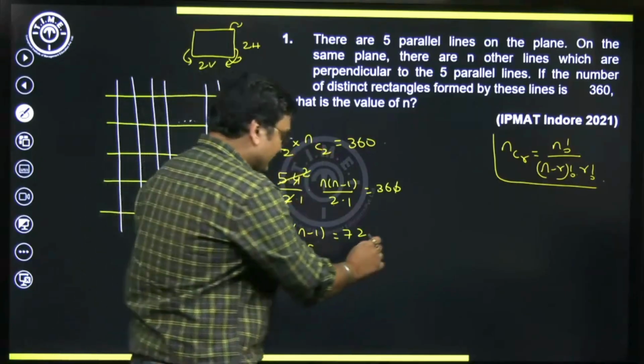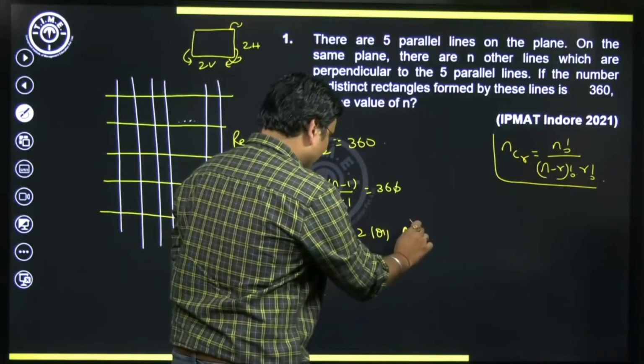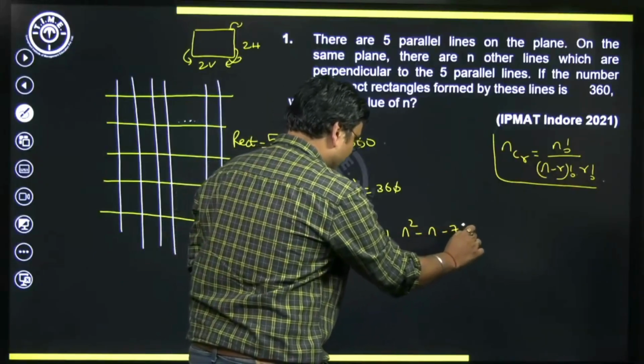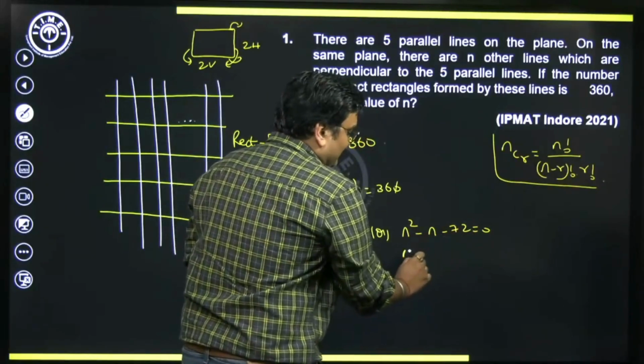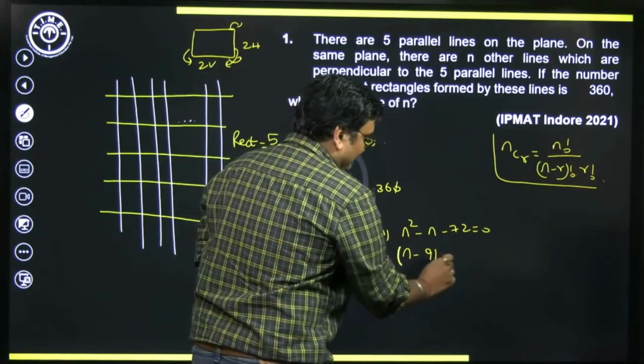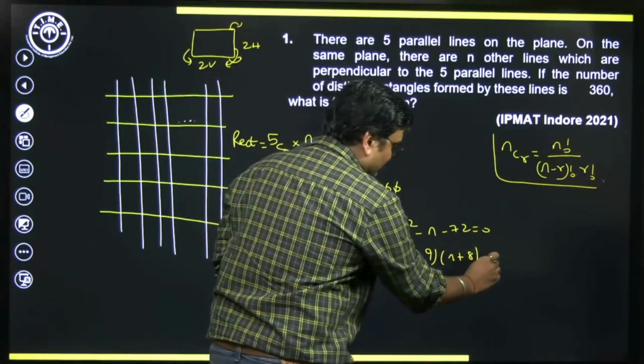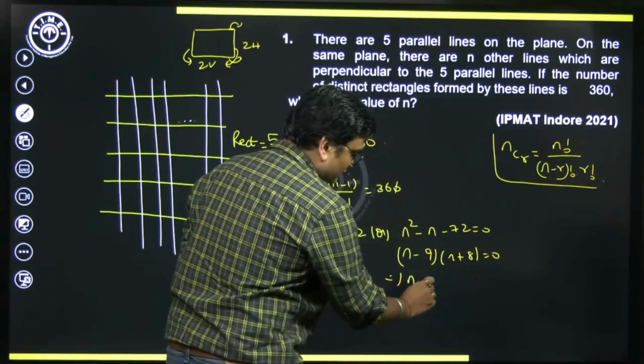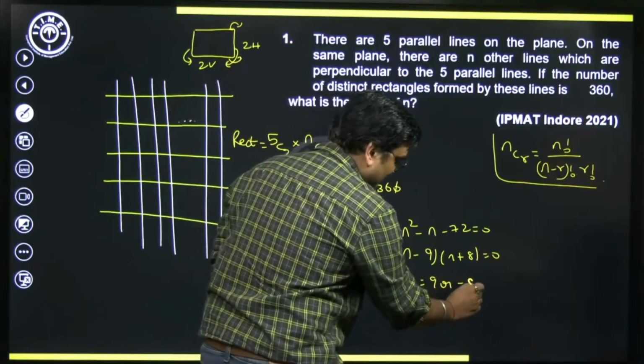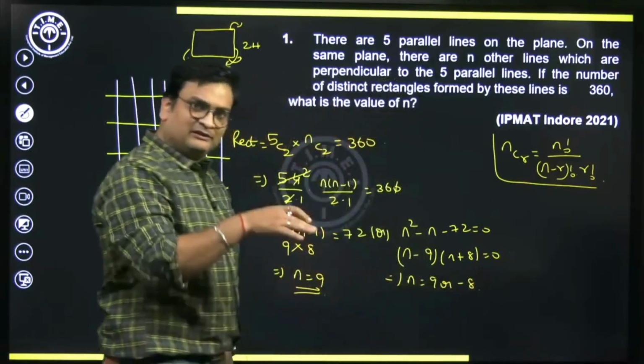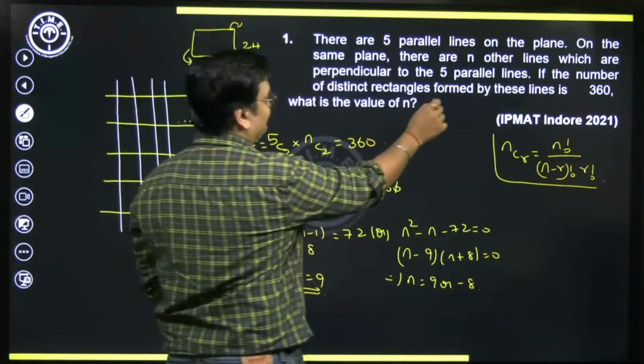Or alternately, you solve it. How do we solve it? n square minus n minus 72 equal to 0. Factorize it, you will get (n minus 9) into (n plus 8) equal to 0. When you solve it, you will get n equal to 9 or minus 8. Of course, minus is not possible, so hence the value of n is 9.